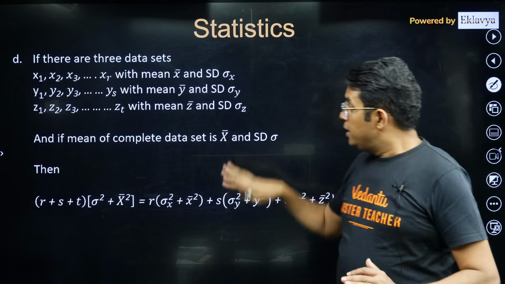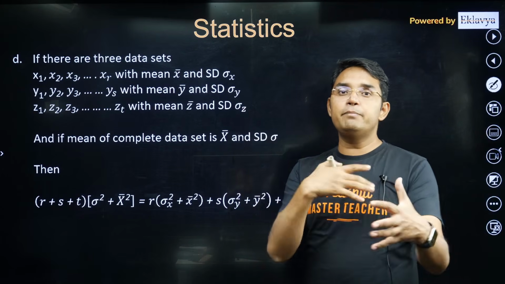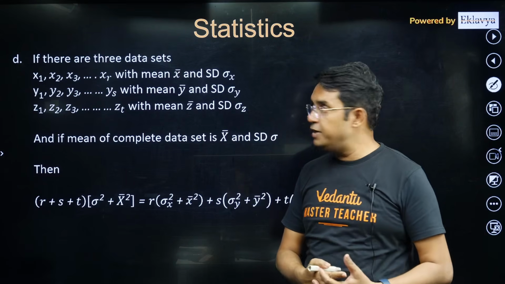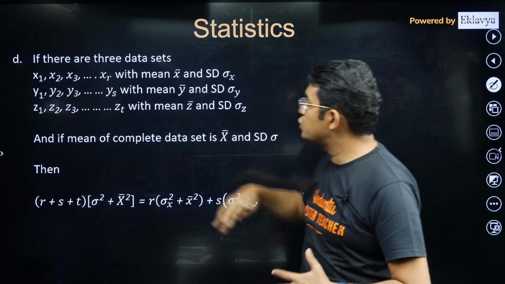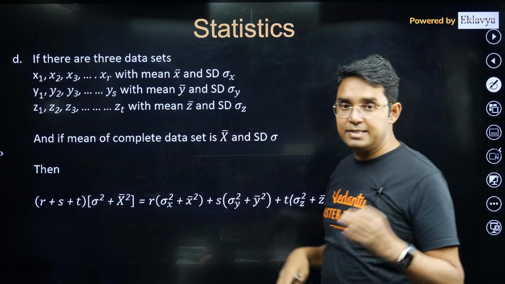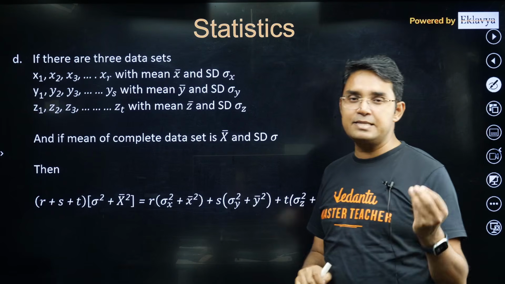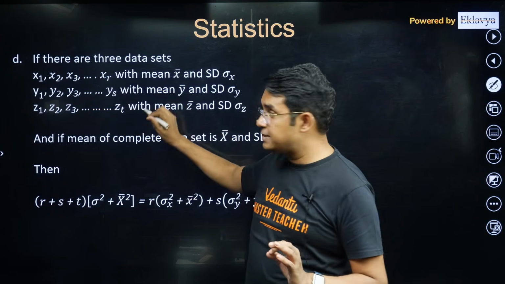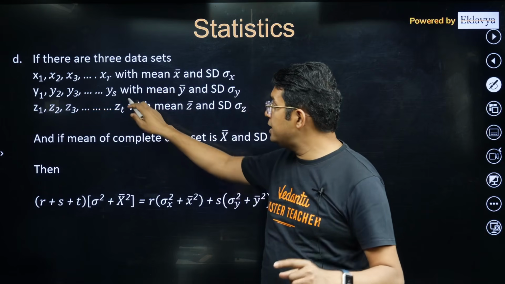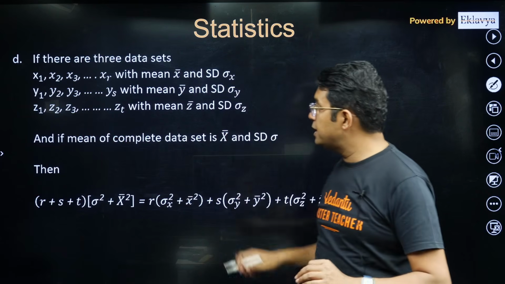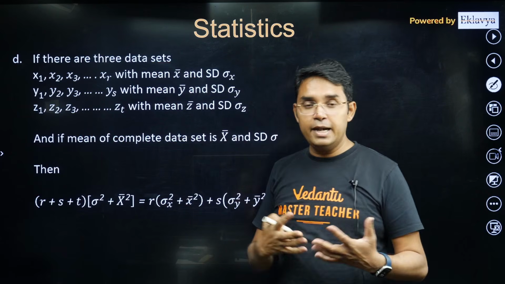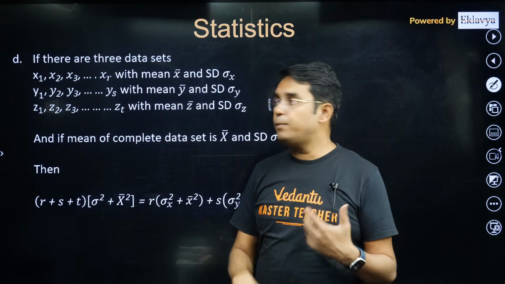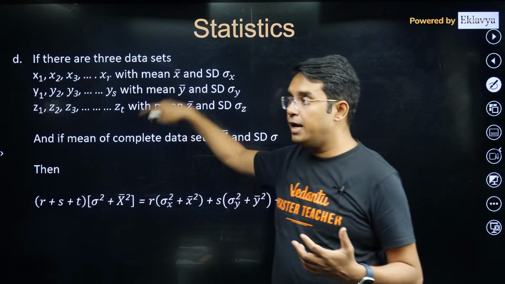Now, I will talk about how variance and standard deviation will change if we have to combine different data sets. Please understand. Here we are given x1, x2, up to xr with mean as x bar and standard deviation as sigma x. Similarly for y1, y2, up to ys. Here the number of data is not r, it is s, and then z1, z2, z3, up to zt. So all three data sets have different numbers of data points: r here, s here, and t here.